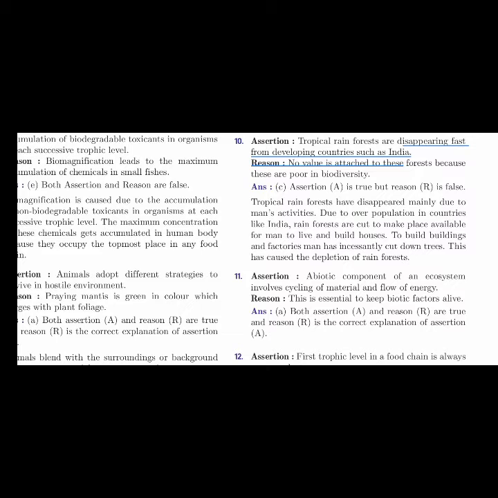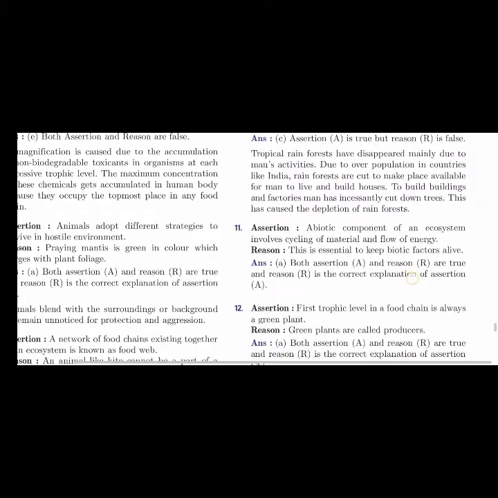Okay. So tropical rainforests have disappeared mainly due to man's activities, due to overpopulation in countries like India. Rainforests are cut to make place available for man to live and build houses, buildings and factories. Man has incessantly cut down trees. Okay, so this has caused the depletion of rainforests.